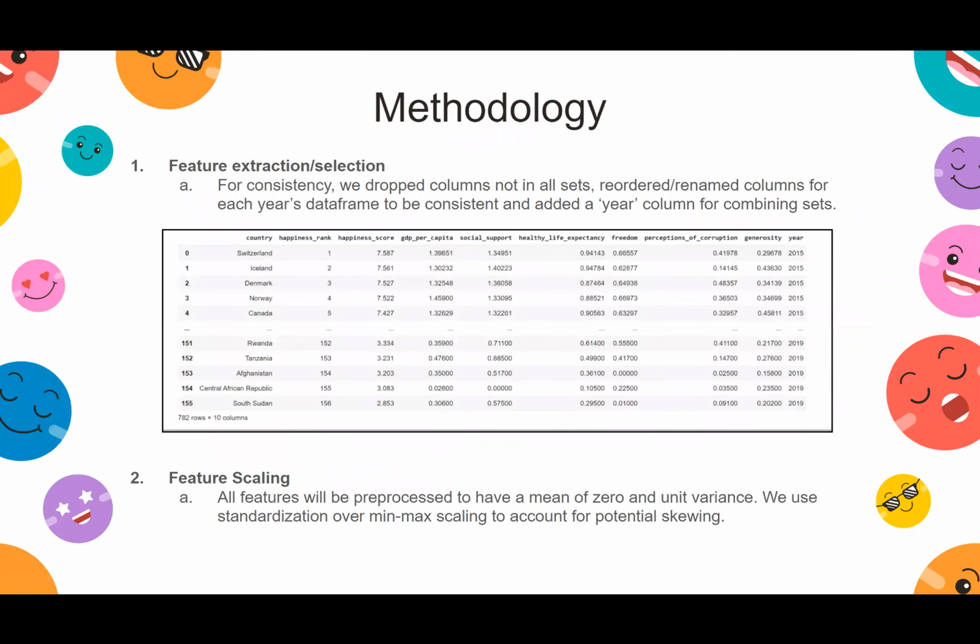Moving on to methodology, first to pre-process and combine the data, we dropped columns that are not in all reports and renamed columns for the final combined data frame with a new year column for identification. All features are pre-processed to a mean of 0 and unit variance. We use standardization to account for potential scaling.